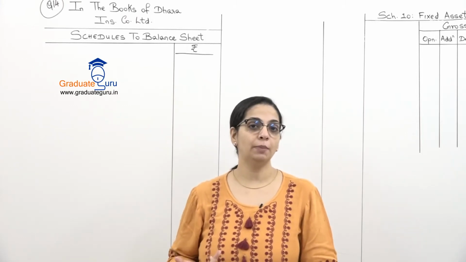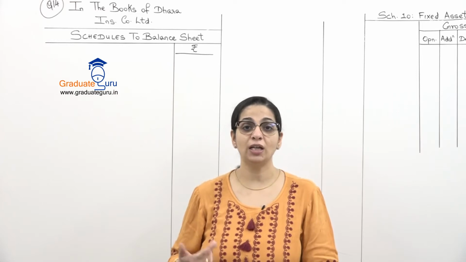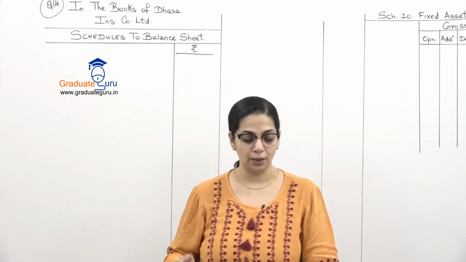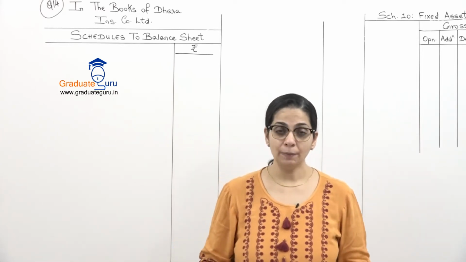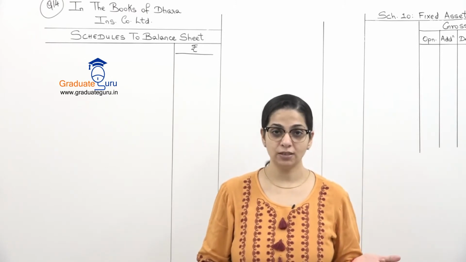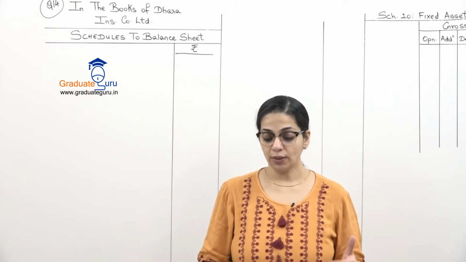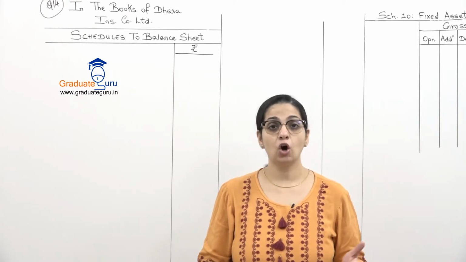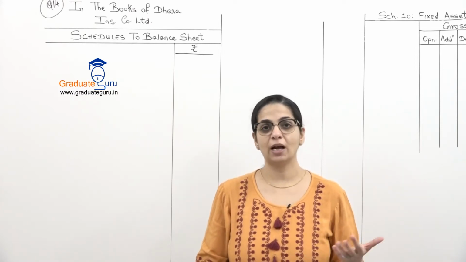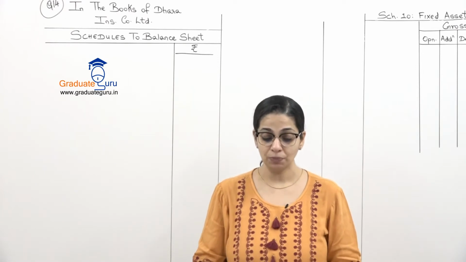Obviously on property and building we generally don't charge any depreciation, so it's not there. Cash balance दिया है which will go to our cash and bank balance schedule. Current account with SafeSure Bank Limited, a non-scheduled bank, so ये भी जाएगा हमारे cash and bank balances में.